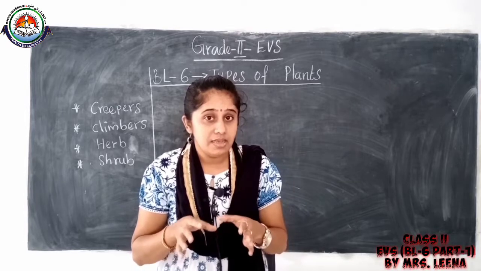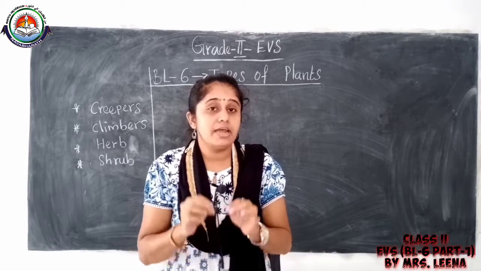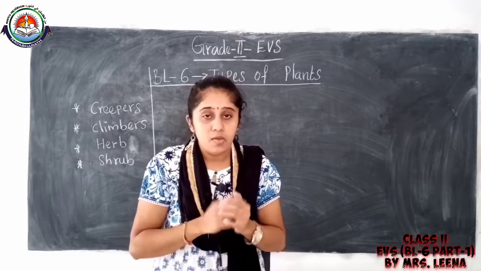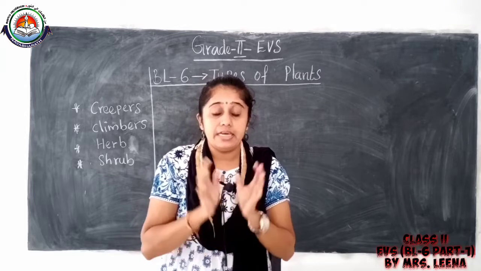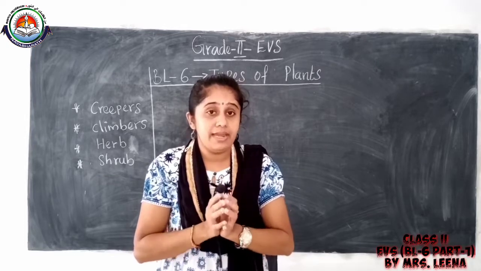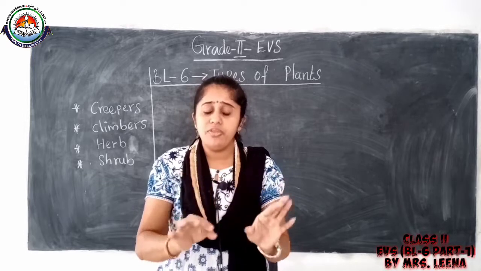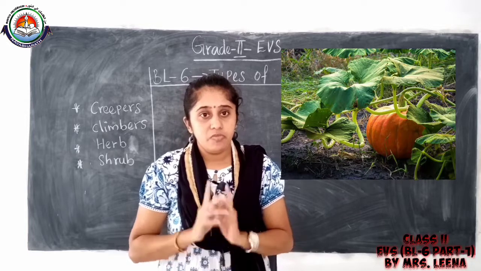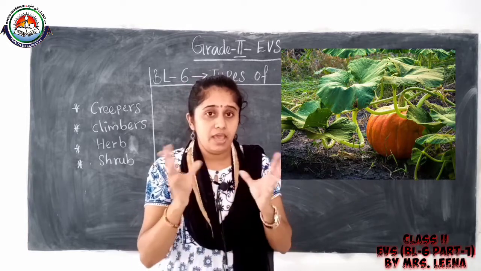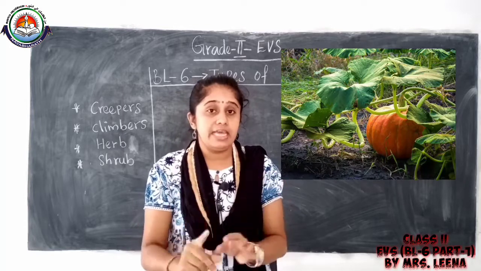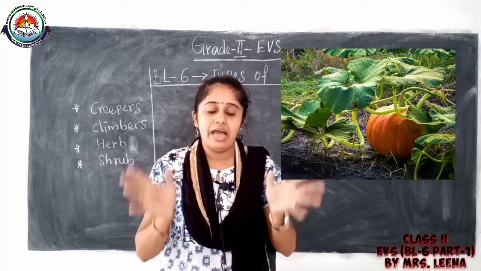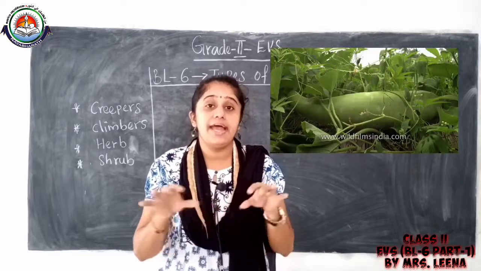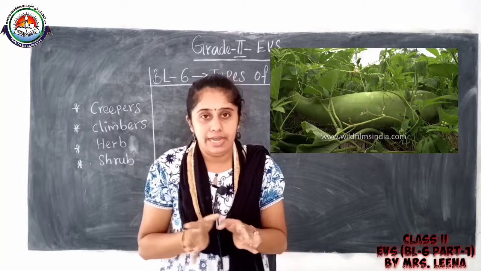Both have weak stem. Most of the creeper plants have big and heavy fruit. For example, pumpkin is a heavy and big fruit, and watermelon is also big and heavy, so it cannot climb.